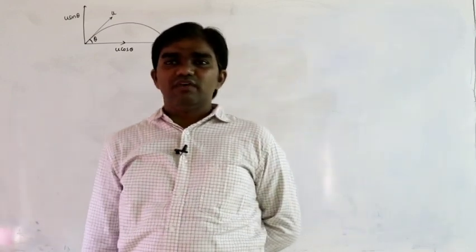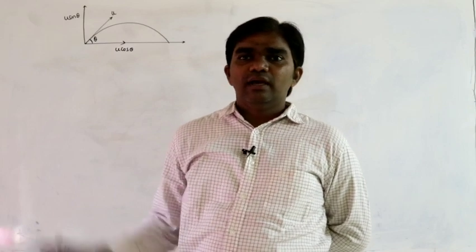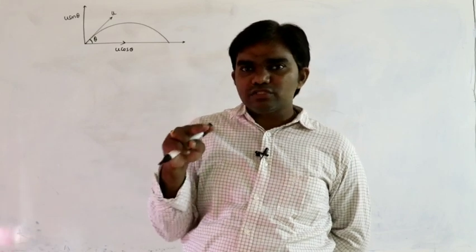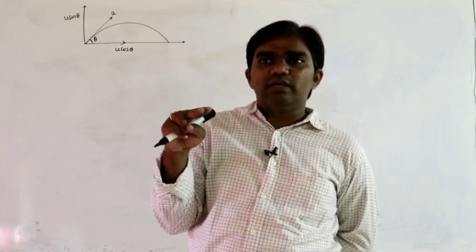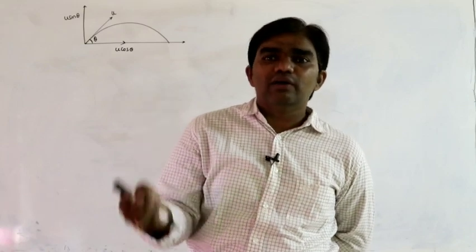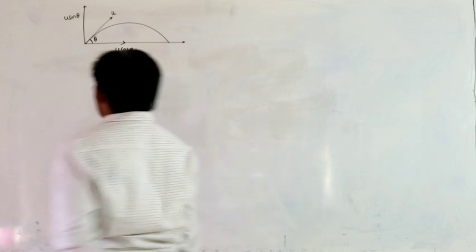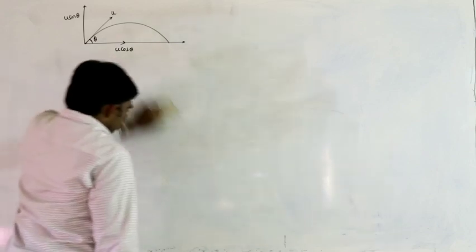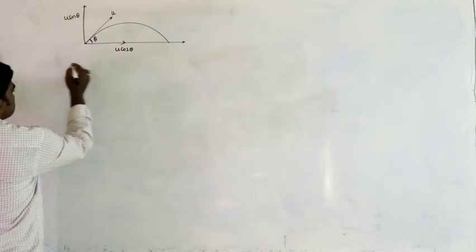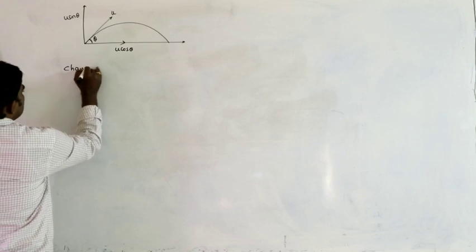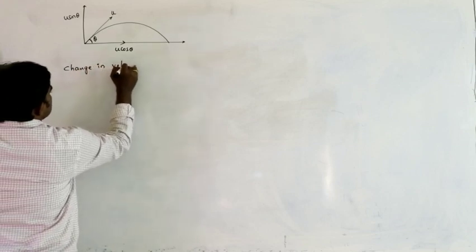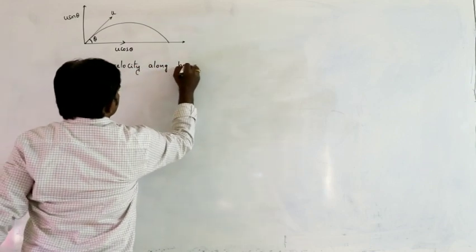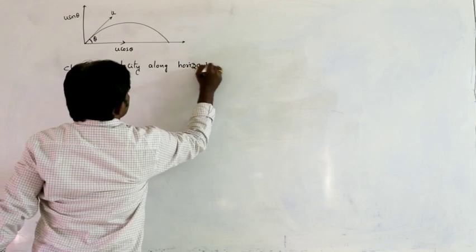What is the change in velocity we have to calculate? We have two directions of motion, horizontal motion as well as vertical motion. Along horizontal what happens, along vertical what happens. So first we have to calculate the change in velocity along the horizontal direction.